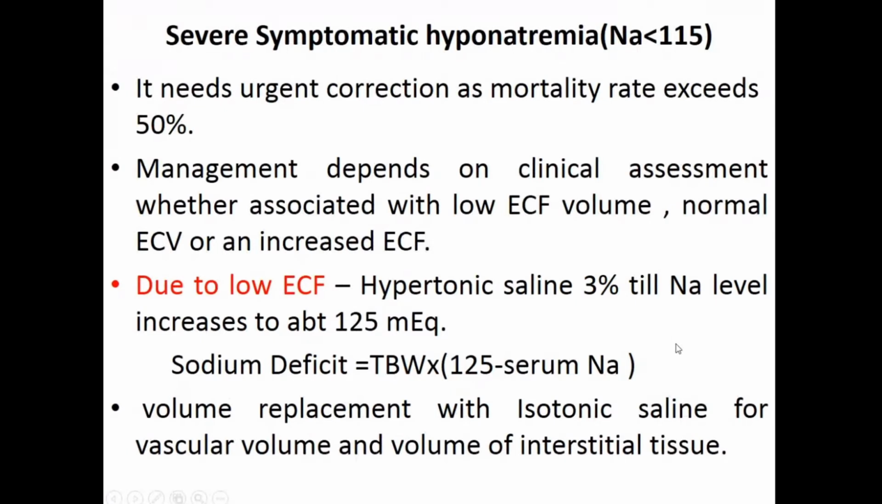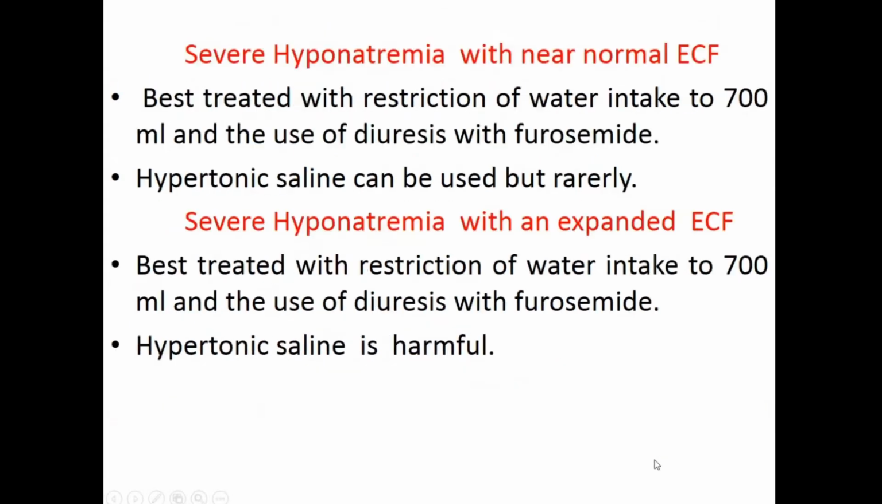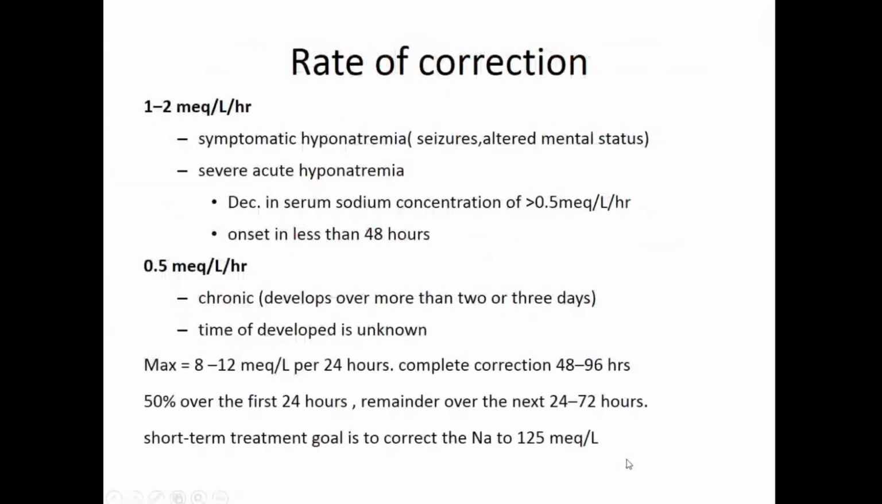And always remember, the correction has to be very, very slow. You can correct with normal saline or with 3% depending on the requirement. The rate of correction is very important. You do this only when there is symptomatic hyponatremia. You can correct up to 1 to 2 milliequivalent per liter per hour. So if the patient's sodium level was 110, every hour you can increase it by 1, that is 110, 111, and so on. But this should be corrected over less than 48 hours, not within 24 hours. It should be within 48 hours.